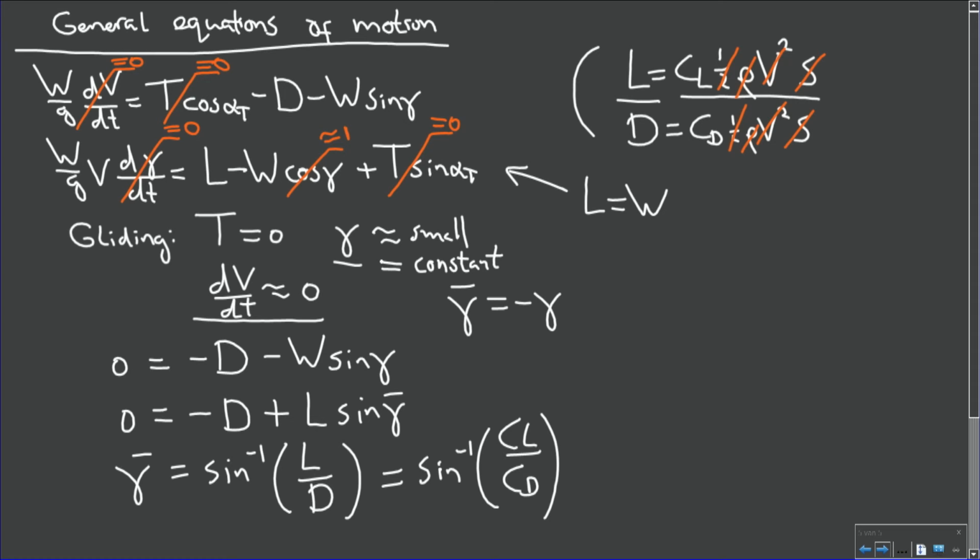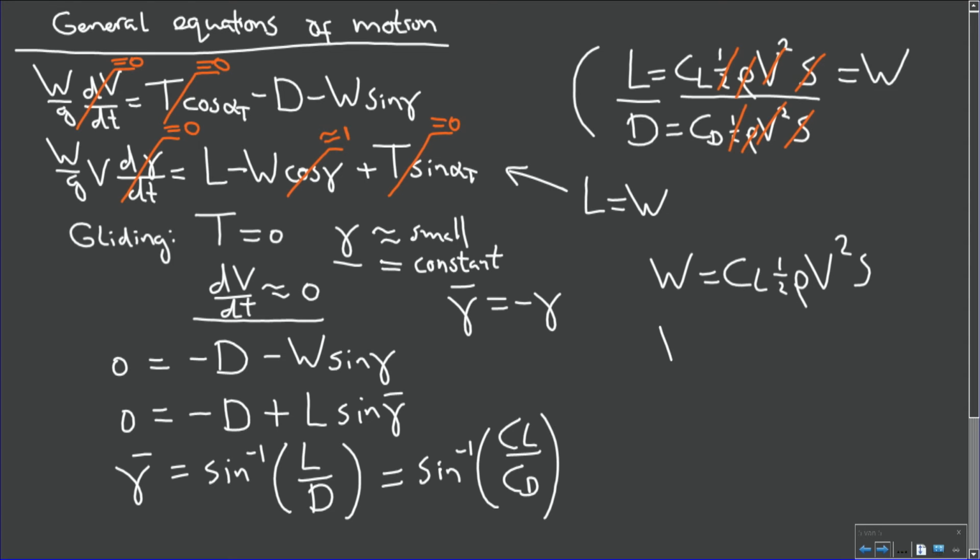The question is, at which airspeed should you fly to achieve a certain glide angle? And remember that lift must equal the weight. So therefore weight is CL times a half rho v squared s.